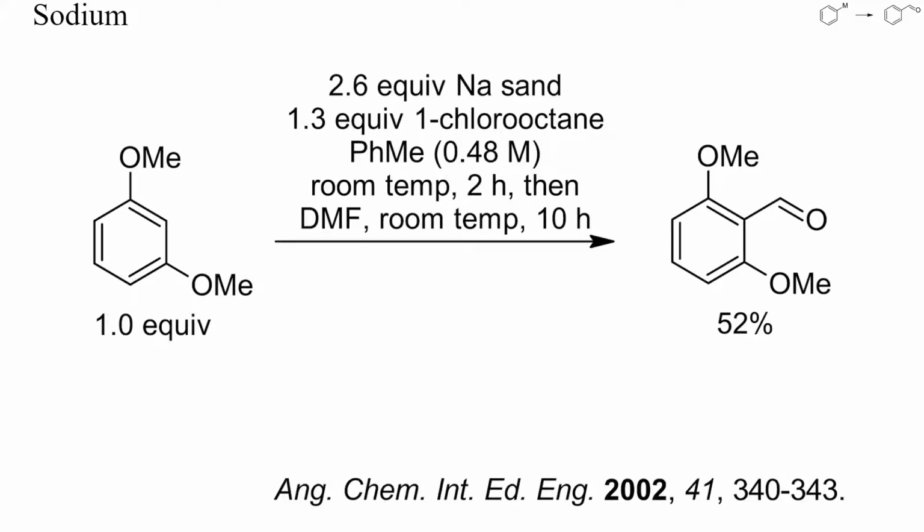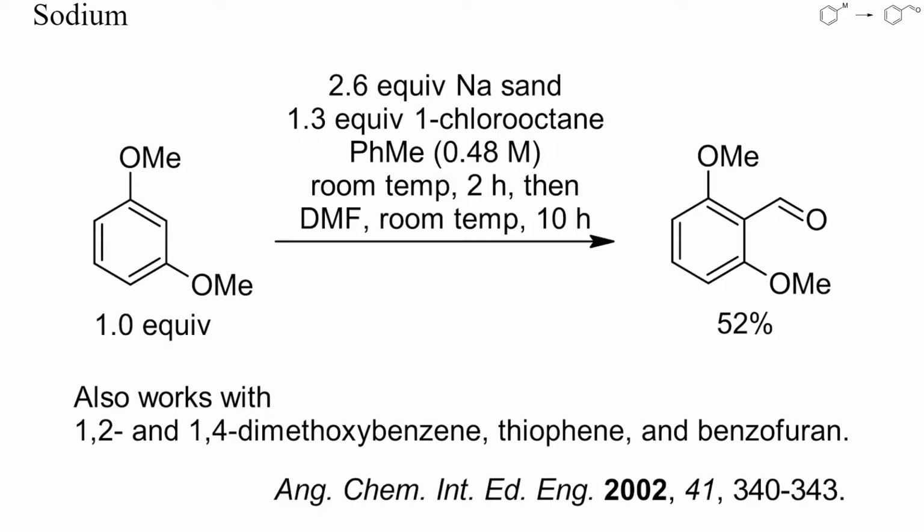In this example, 1,3-dimethoxybenzene was metalated regioselectively at room temperature by treatment with metallic sodium and a slight excess of chlorooctane. Quenching with DMF and hydrolysis yielded the expected aldehyde. This strategy could also be applied to the metalation of other methoxybenzenes, thiophene and benzofuran.